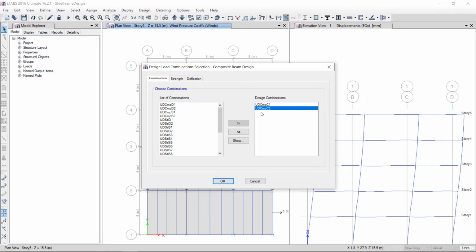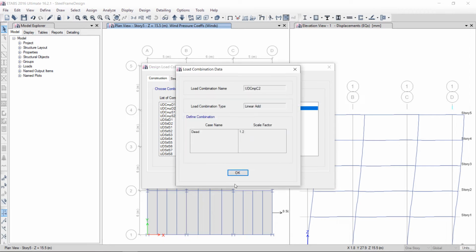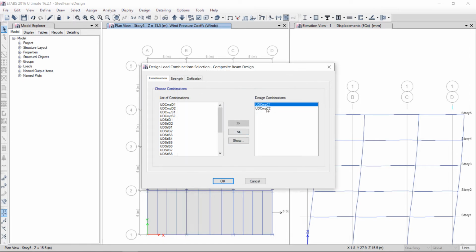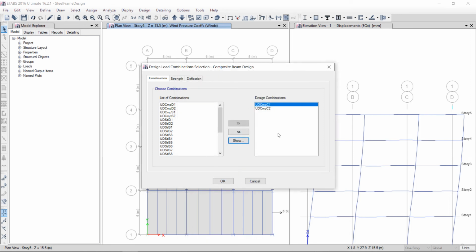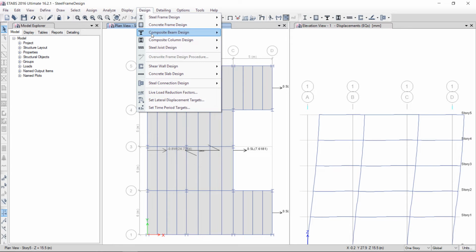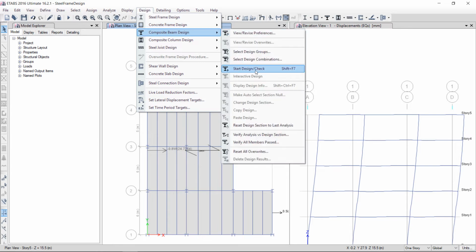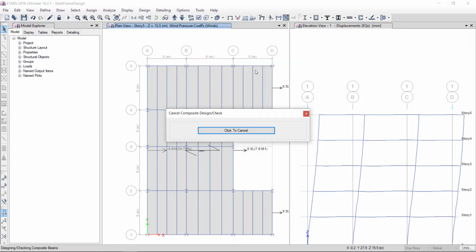So there are two basic combinations, 1.2 dead and 1.4 dead, for the composite beams. Okay, for strength criteria and for deflection criteria. Okay, now I will go to design. Okay, start design/check. Now the software is designing the composite beams.